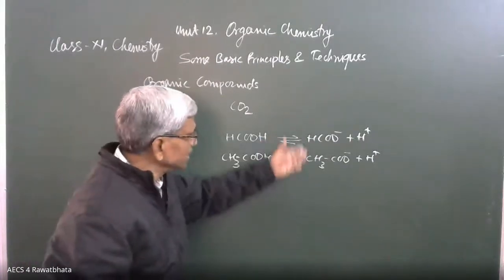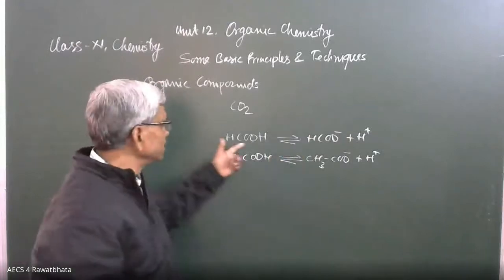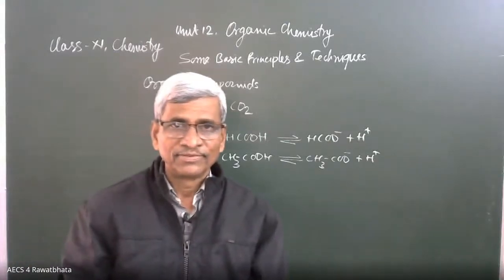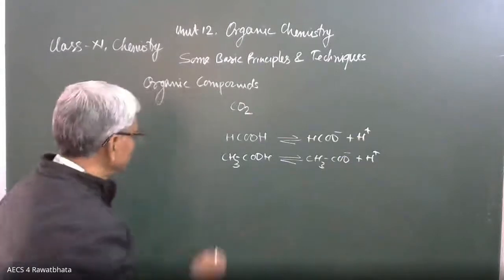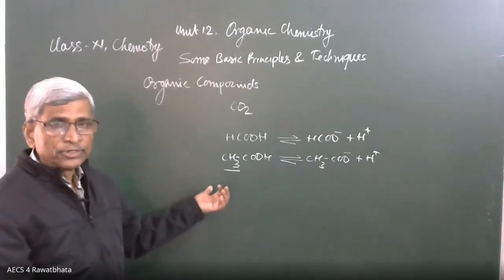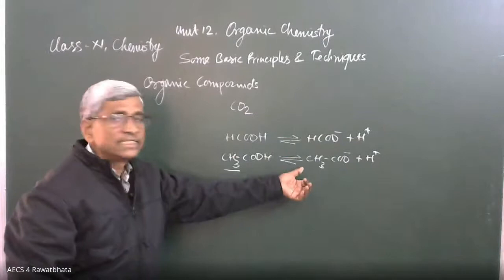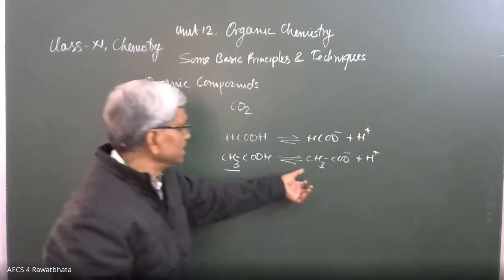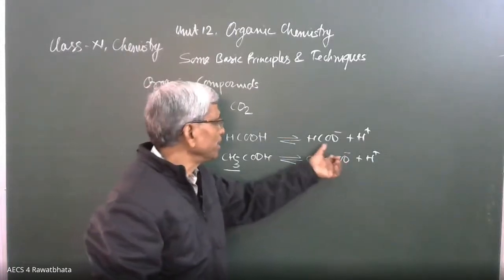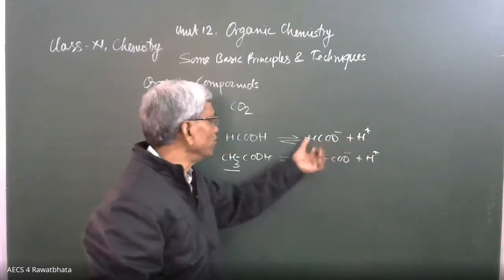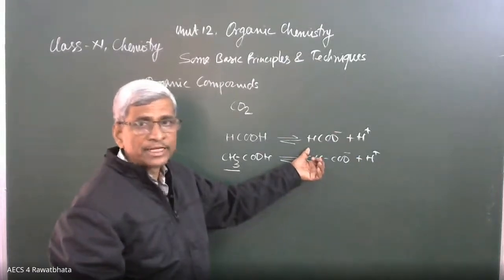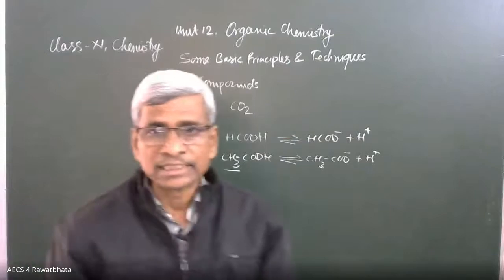And if you compare the acidic strength of these two acids, formic acid is much more acidic than acetic acid. And the reason is that CH3 has a unique role in this compound, and it is going to destabilize the negative ion. That's why this acetate ion is less stable than formate ion. And that's why formic acid is more acidic, because of the greater stability of this formate ion. This is the more stability of the negative ion. This type of concept we'll discuss in this lesson.